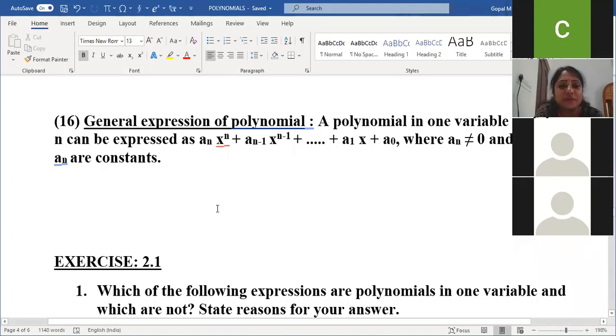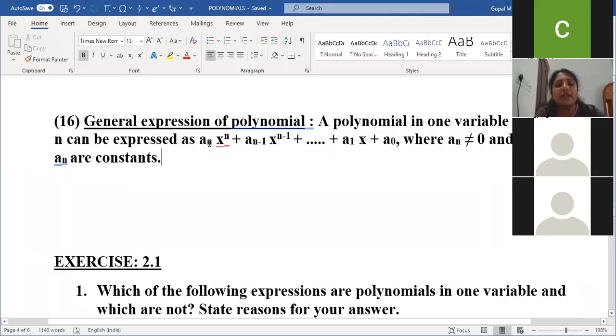Next, the general expression of a polynomial. A polynomial in one variable x of degree n can be expressed as this general expression. Here x to the power n is always non-negative. Here, this an should not be equal to 0. If this becomes 0, 0 times any number will become 0. Here a0, a1, up to an are constants, and n is a whole number.